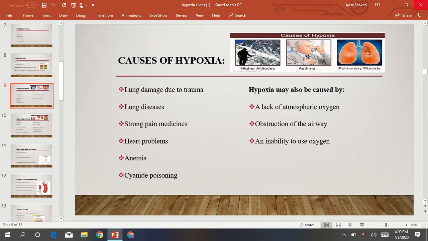It may also be due to certain lung diseases like COPD, strong pain medicines, heart problems, anemia, which is a low level of red blood cells, and cyanide poisoning. Cyanide is a chemical which is used to make steel, etc. Hypoxia may also be caused by lack of atmospheric oxygen, obstruction of the airways, and inability to use the oxygen. These are also causes of hypoxia.